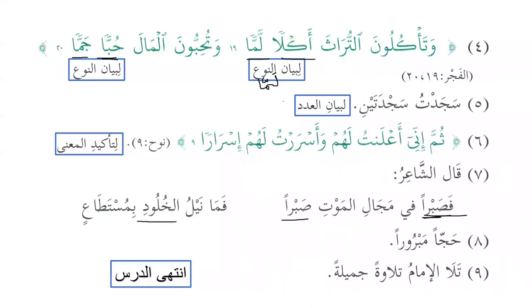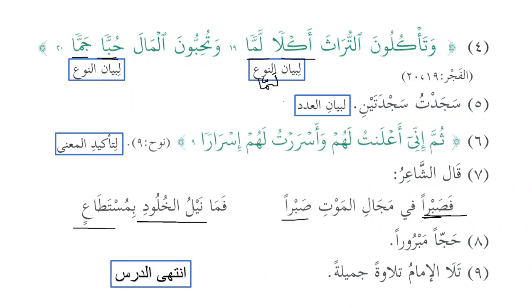The reason why I know these ones is because they have been used in the Quran. And similarly, mustata', as we know that istata'a yastati'u istita'atan is to be able to do something, right? Fama nailul khuludi bimustata'in, and it is not in anyone's access to have eternity. Eventually, everyone has to die. So that's the beauty of Arabic and the beauty of poetry, when we want to say something directly versus when we want to say something as a poet.